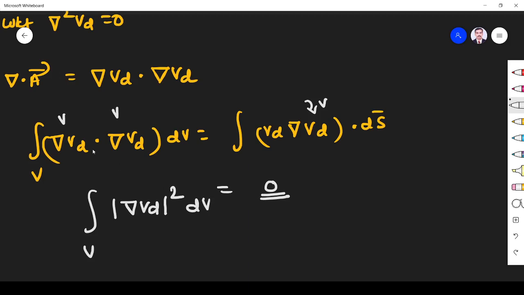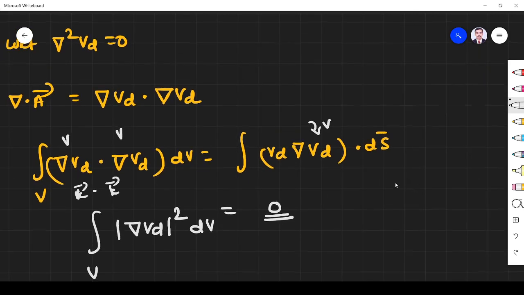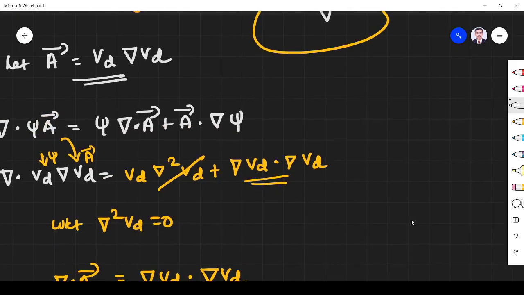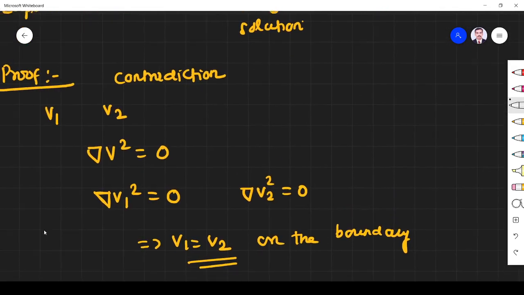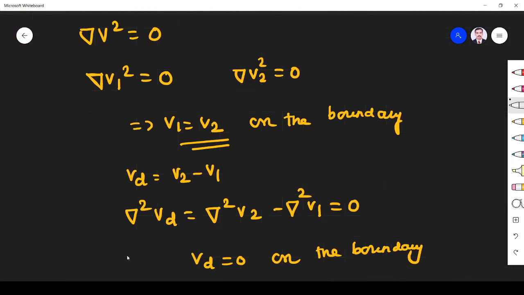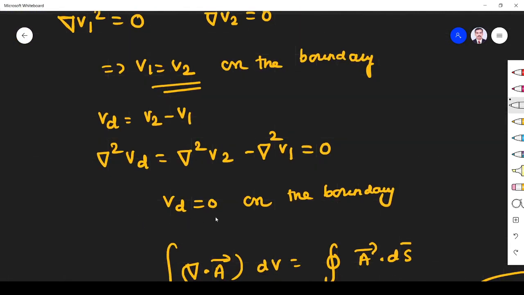dV. Because this is a vector, let us assume one vector k and another vector k, k dot k is equal to mod k square dv. The right hand side is 0. Why is the right hand side 0? You see, what is that? Del Vd into del Vd. So what is the Vd value? On the boundary, Vd is 0.